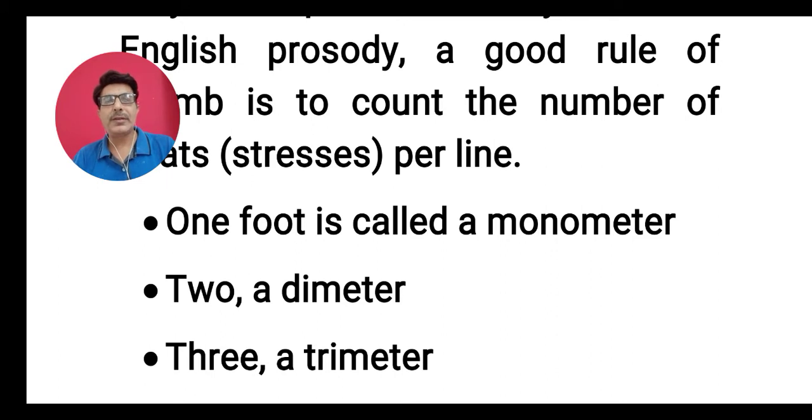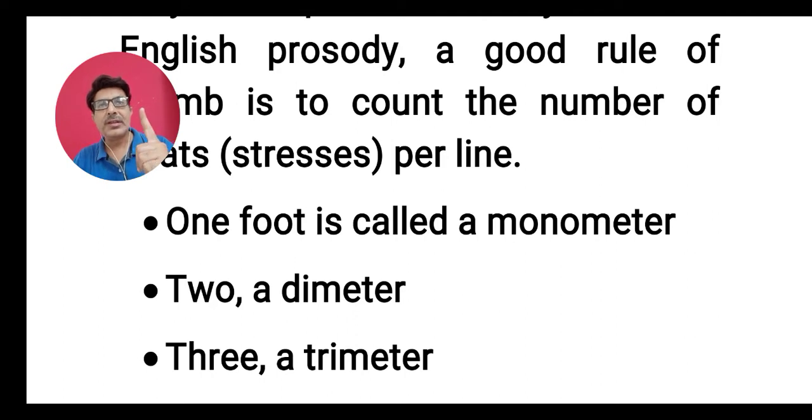In English prosody, there are mainly 4 meters. If 1 meter is used in one line, you can say it is a 1 foot line. I repeat it again. In English poetry, there are mainly 4 meters, and if 1 meter is used in one line, then you can say it is a monometer line.